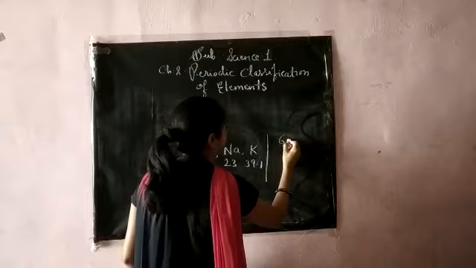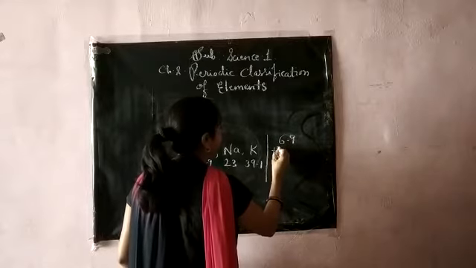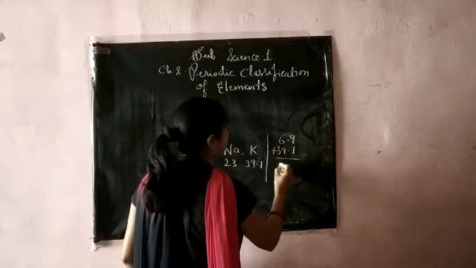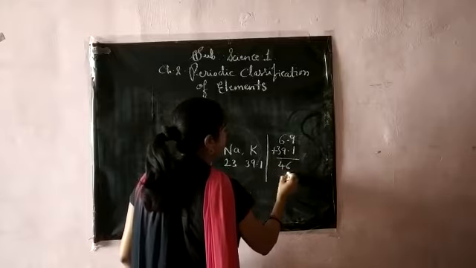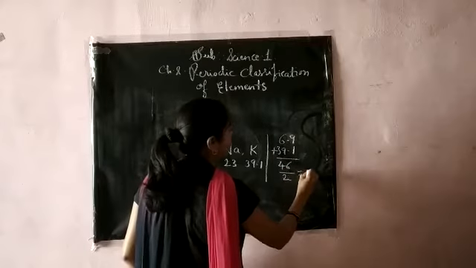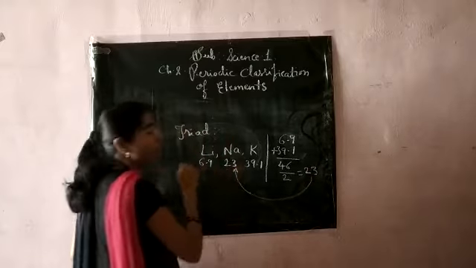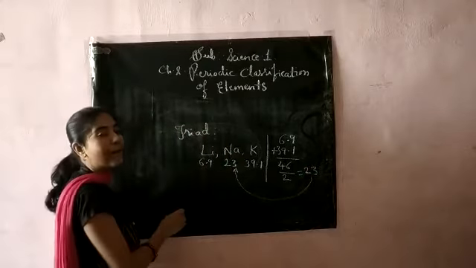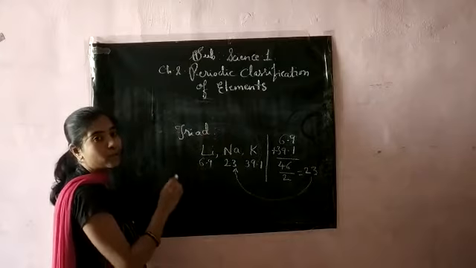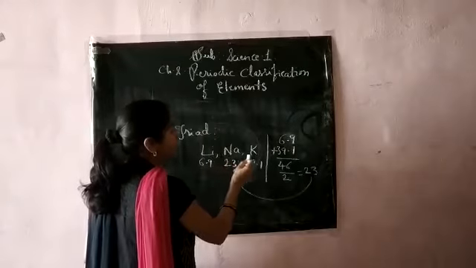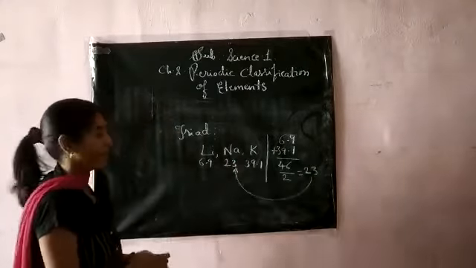Let's see how. 6.9 plus 39.1 gives you 46. When 46 was divided by 2, he got 23, and this 23 was the atomic weight of sodium. So his first triad was successful, and really the properties of lithium, sodium and potassium are similar.